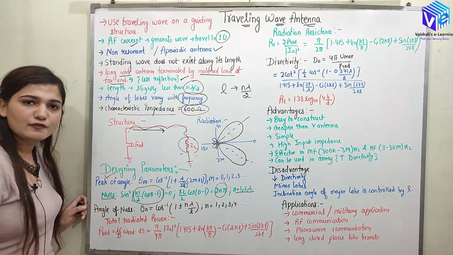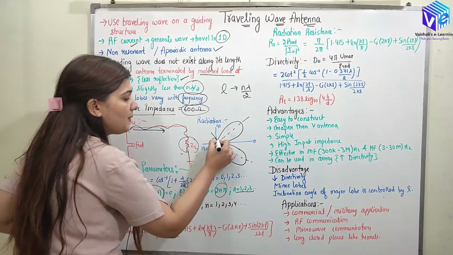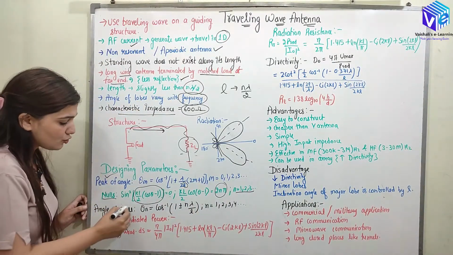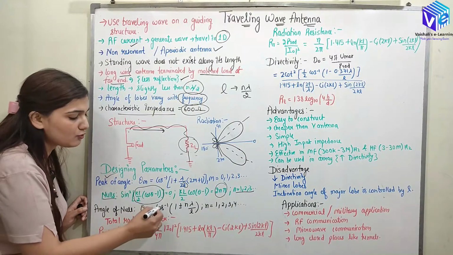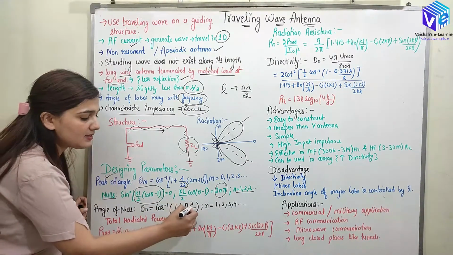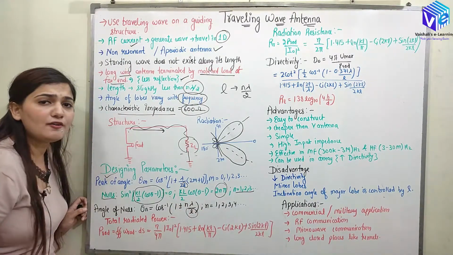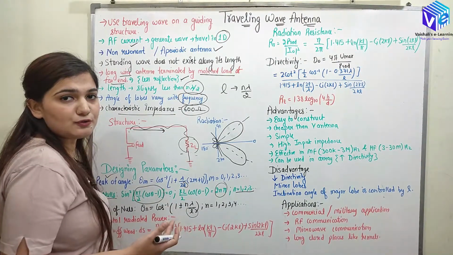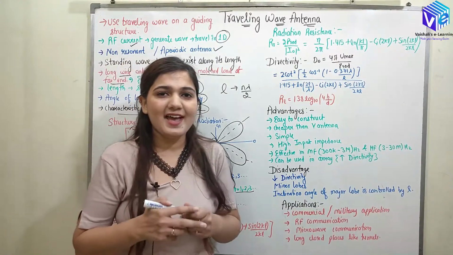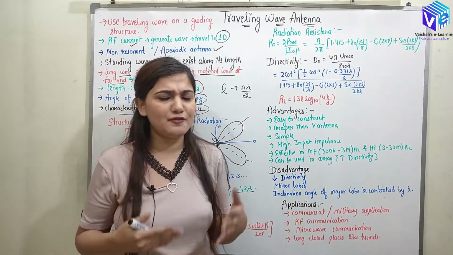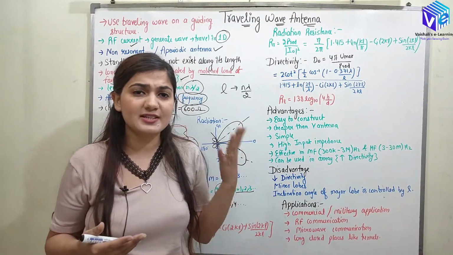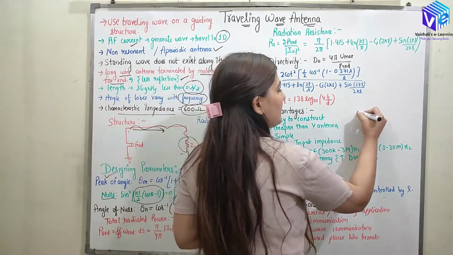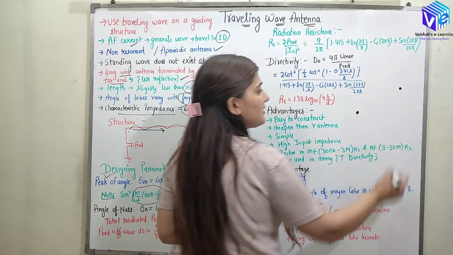Now coming to the angle of the null. We should know at which places the nulls are. Nulls are the positions where I don't have any radiation. So the angle of null will be theta n, which is equal to cos inverse of 1 plus or minus n lambda upon L. So the angle of null also depends upon the length. If I change the length, the angle of nulls is also going to change. So if you have some application and you want to increase the length to change some of the parameters, then the angle of nulls is going to change. Let's suppose this is my antenna. According to the first length, you had placed the receiver over here.